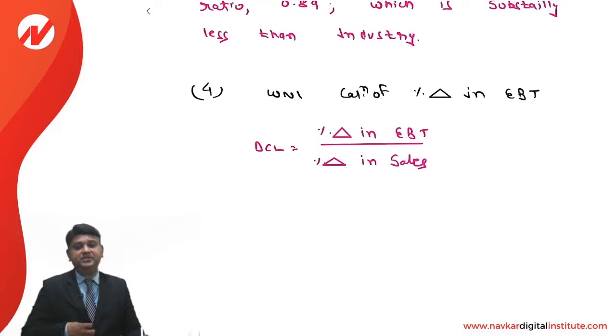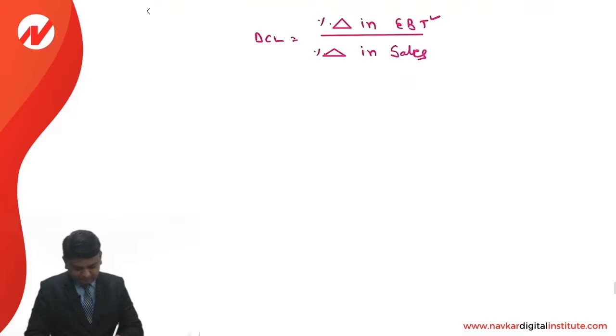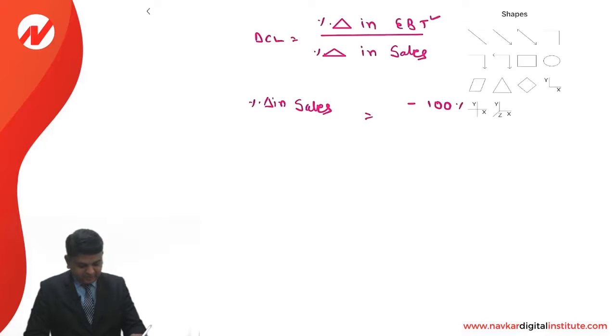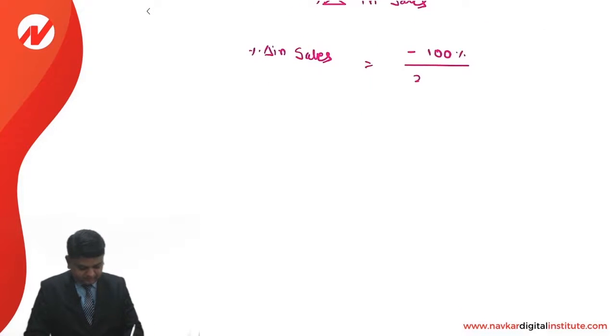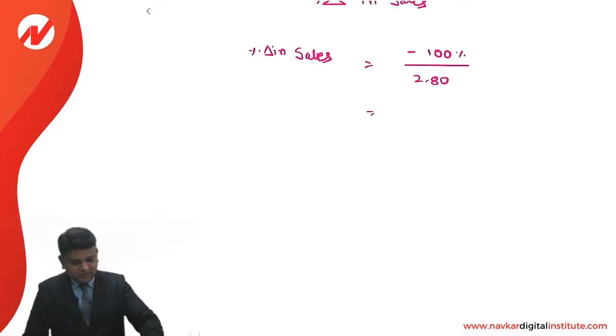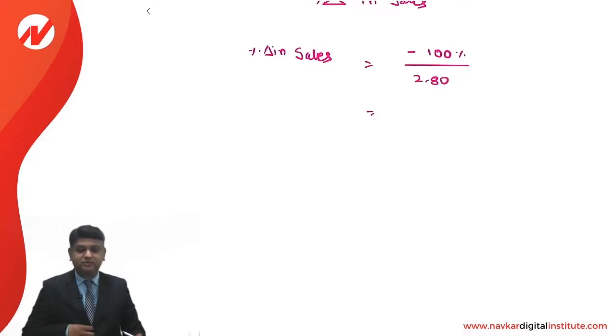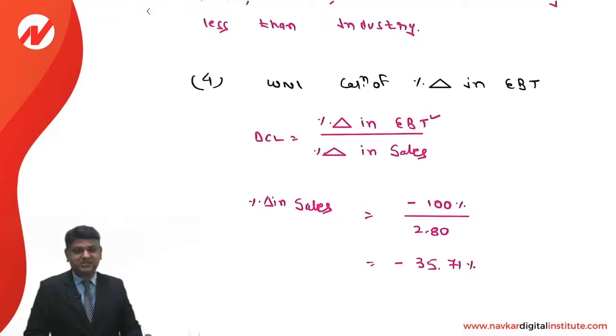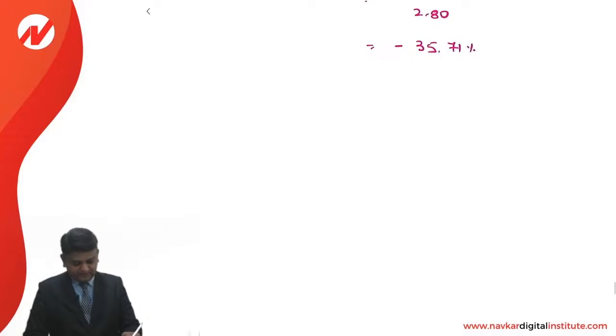Now we are going to compute what would be the percentage change in sales, because we know that the percentage change in EBT is 100%. So percentage change in sales is equal to negative 100%, entirely it is reducing by that amount, divided by 2.8. So it is 100 divided by 2.8, that comes to 35.71. This is the way the percentage change in sales is calculated.